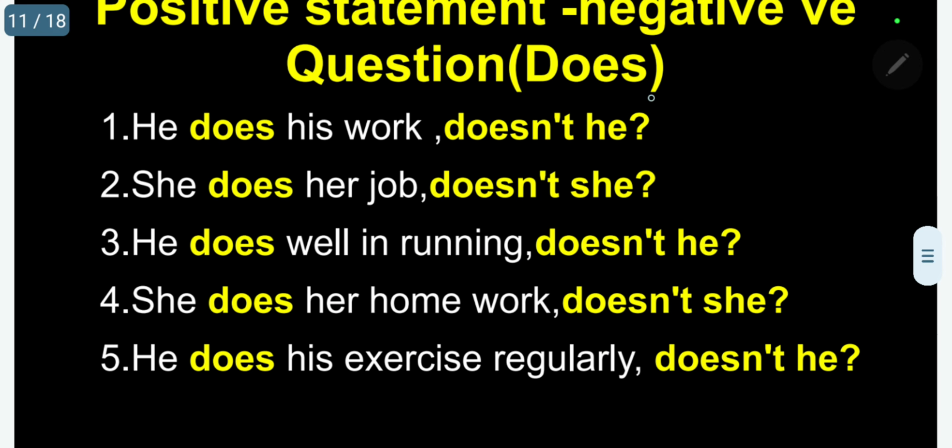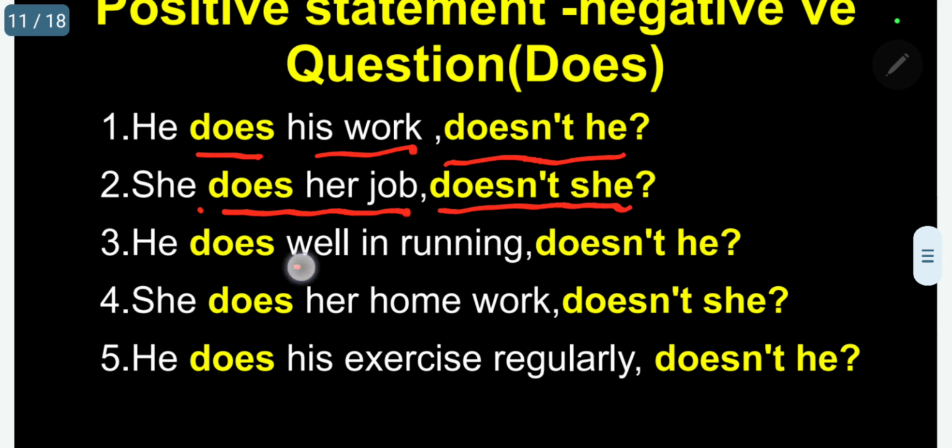Now, here, again 10 sentences. First sentence, he does his work, doesn't he? She does her job, doesn't she?